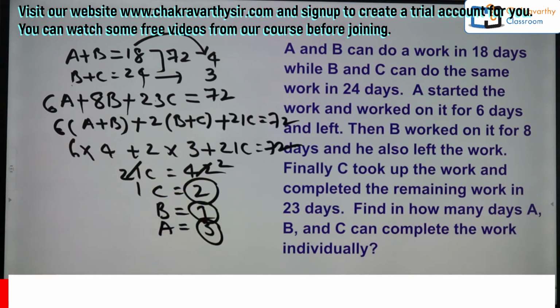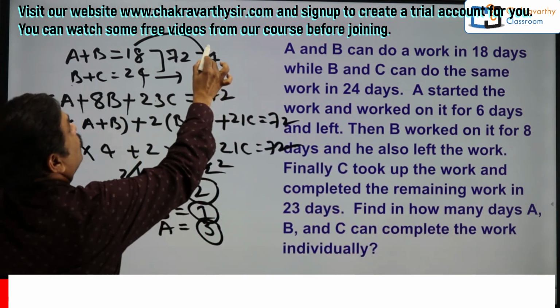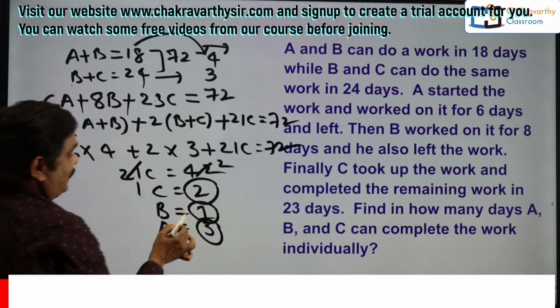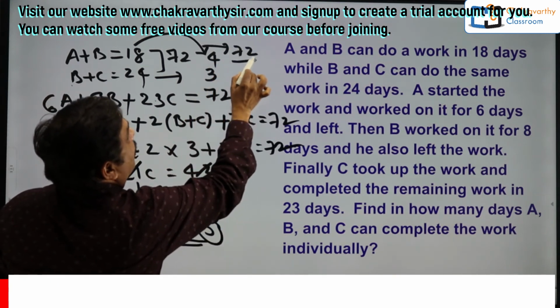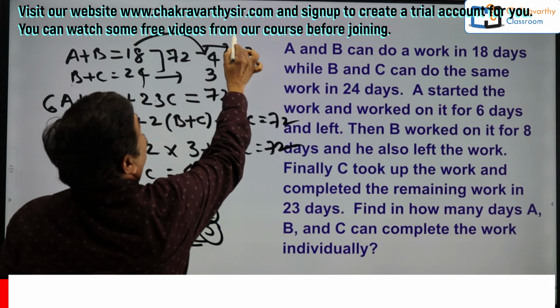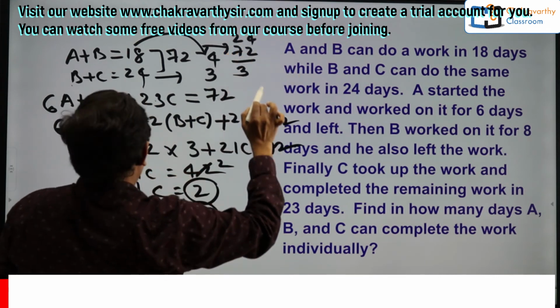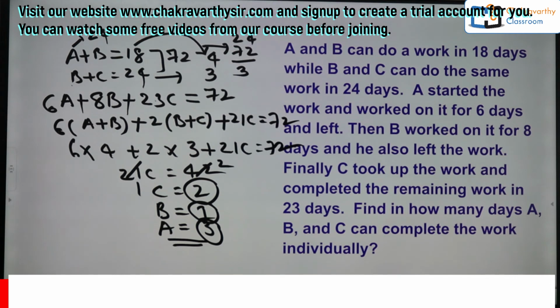Now it is 2, 1 and 3. Now my final question is, in how many days can A do it individually? That is A's capacity is 3, so 72 by 3. Okay, 7 plus 2, 9, that is divisible by 3 here. 3 to 6, 3 to 6 and 3 4. So A can do this one in 24 days. That's one of the answers.